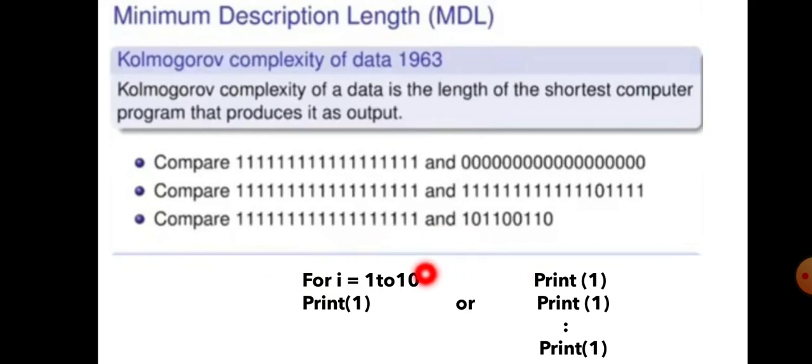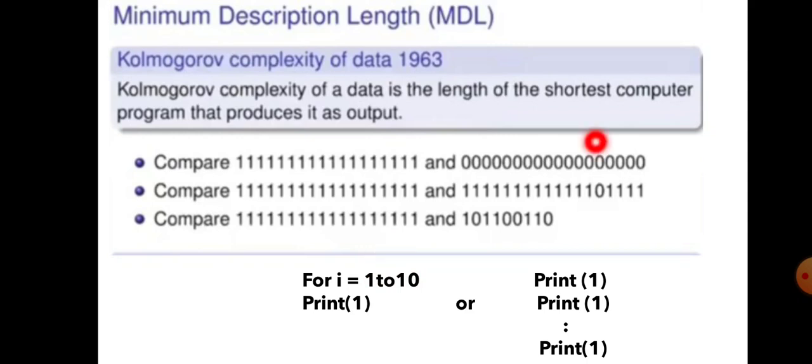So both programs will generate the same output. I can easily generate this many ones by using this for loop, and I can also generate this many 0s by using a for loop. But Kolmogorov says the shortest computer program that produces it as output. So here both programs produce the same output, but we have to choose the shortest computer program. This is the shortest computer program, the for loop, so I have to choose this.